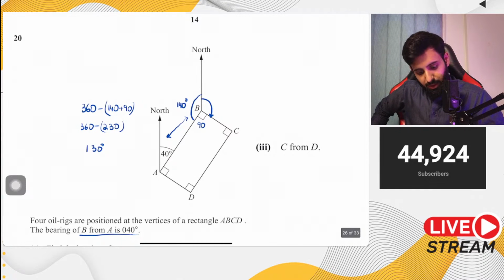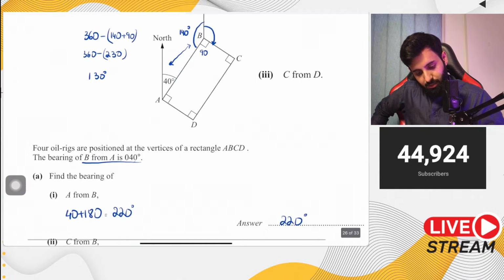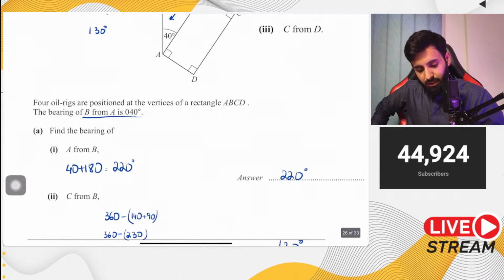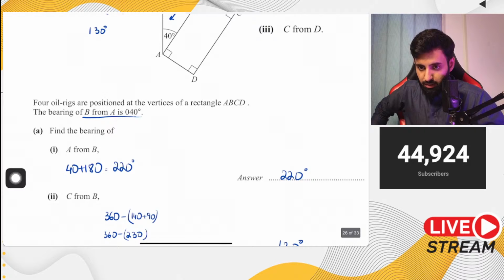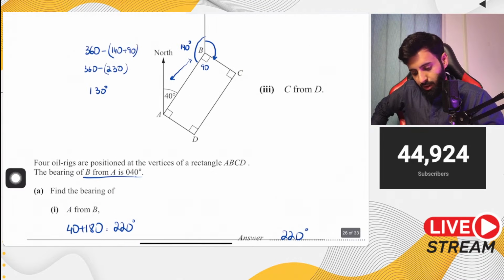How is A from B 220 degrees? That's because you're given B from A as 40 degrees. So if you want the opposite, you add 180, you get 220. Okay. All right, what about the third part?